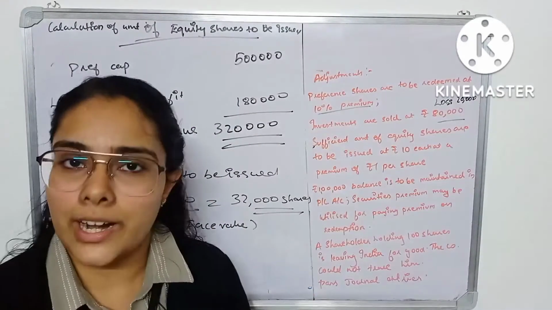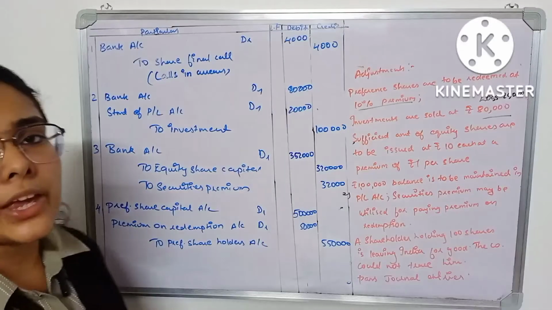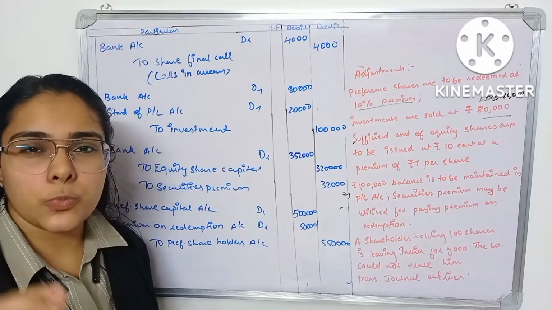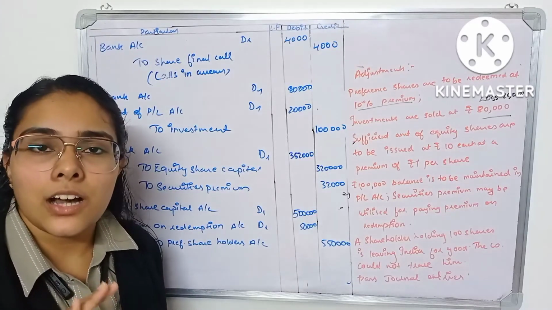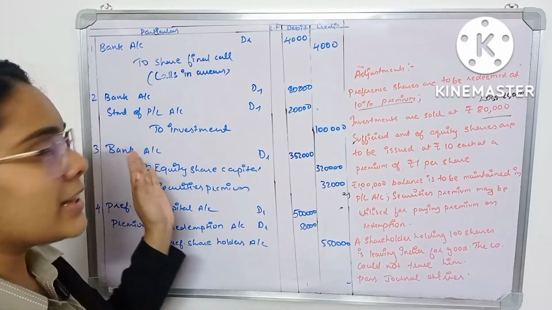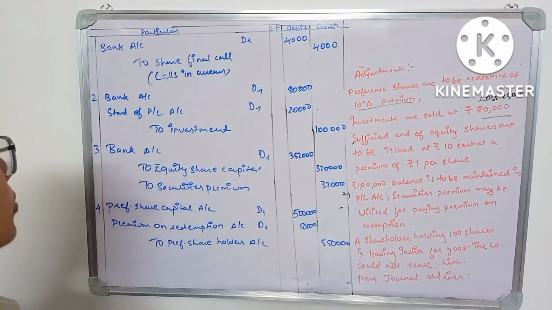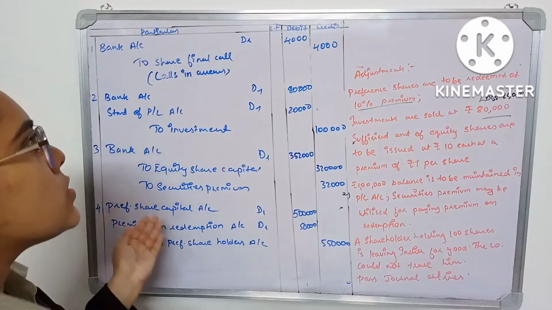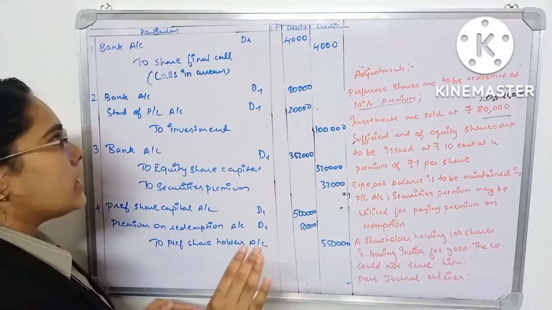Now let us go on to the journal entries part. The first entry is of making the calls fully paid. There were calls in arrear, that is rupees 20 remaining to be paid. So first of all you have to clear the unpaid amount. Only then can we carry out the redemption procedures. So you have to make that 20 rupees fully paid. You will pass the journal entry as bank account debit to share final call, or you can make it calls in arrears. That is 4,000 rupees, and you made all the preference shares fully paid. So that is the first entry.